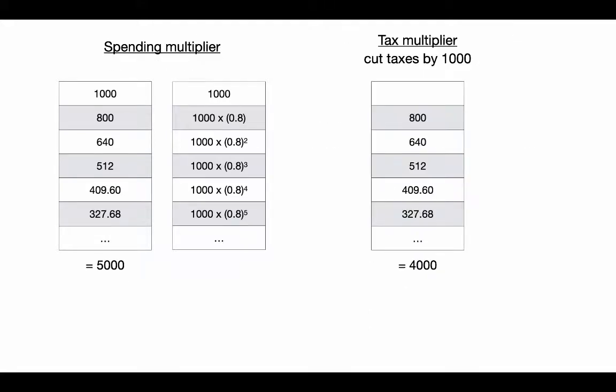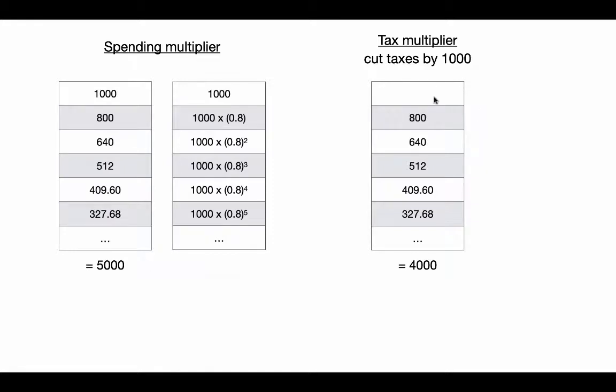Okay, so now let's suppose instead of increasing spending, so we might think of this as fiscal policy, for example, although it doesn't have to be, but if we spend directly, we're going to get this spending multiplier. If instead we do a stimulus by cutting taxes, then we get a different result here, because in these examples, under the assumptions that we're looking at, spending is really the only thing that matters when we're talking about multipliers here.